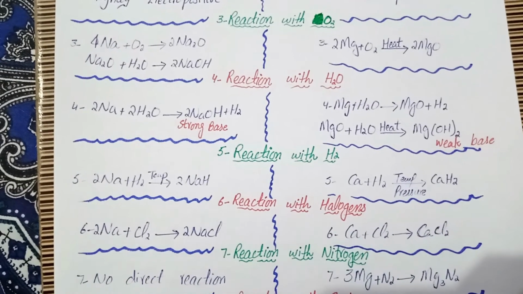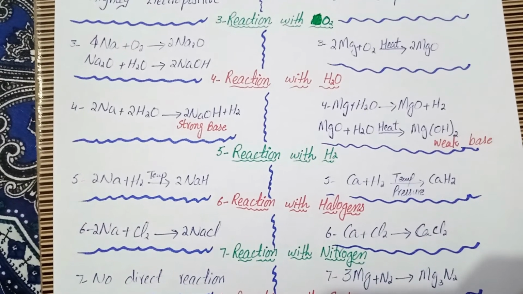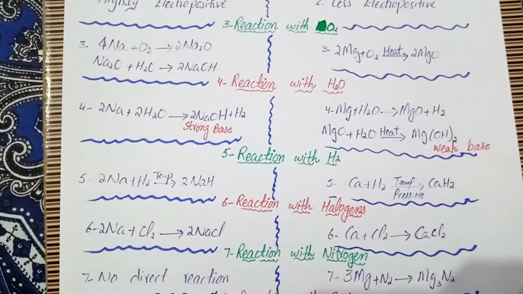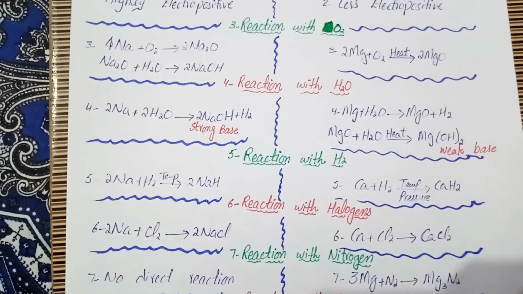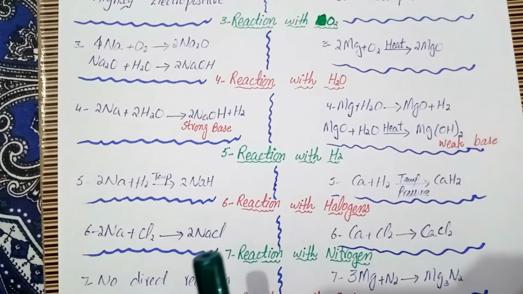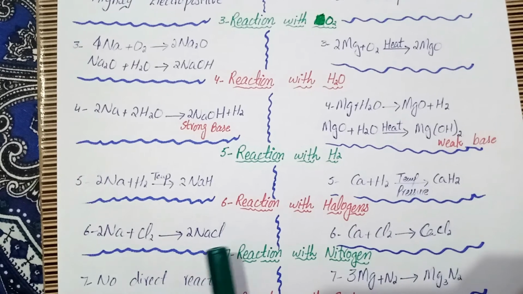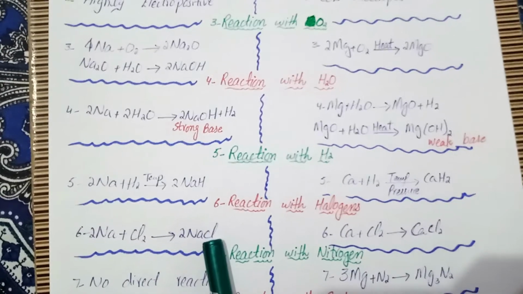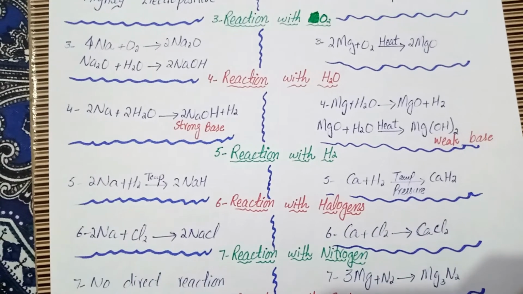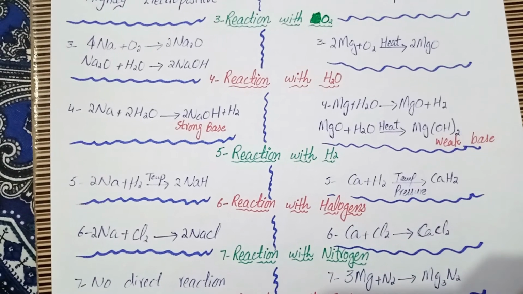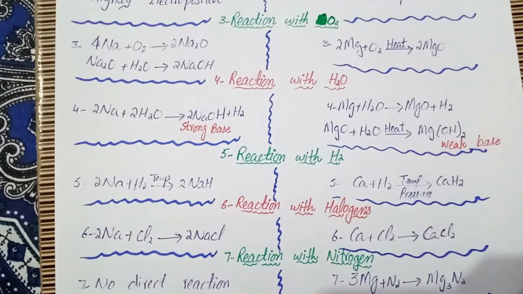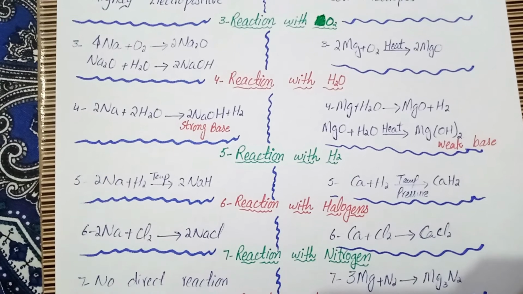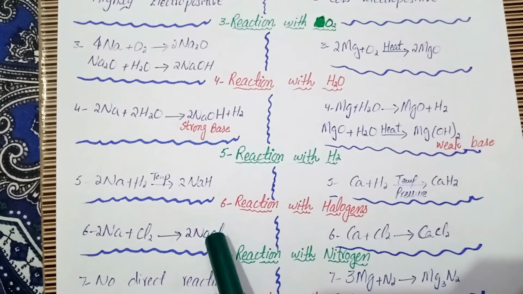On the other hand, if we see the reaction of alkaline earth metals with chlorine, they react slowly with halogens to give their halides. The reaction of alkali metals with halogens is very fast as compared to the reaction of halogens with alkaline earth metals. So when calcium reacts with chlorine, it gives us calcium chloride. This is a slow reaction as compared to the previous one.